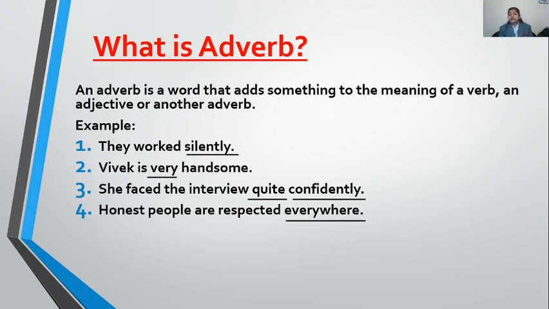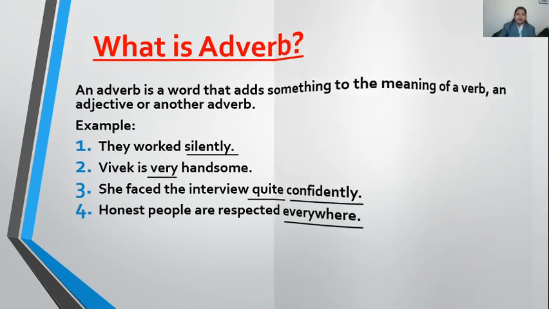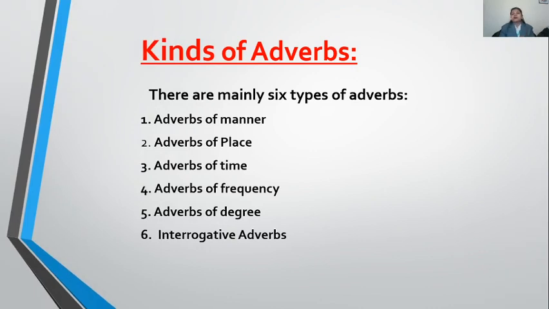So here you can see that an adverb has told you more about a verb, about an adjective, and about an adverb also. So once again, revise the definition of adverb. What is an adverb? An adverb is a word that adds something to the meaning of a verb, an adjective or another adverb. Cleared? Now, let's talk a little about its kinds also.